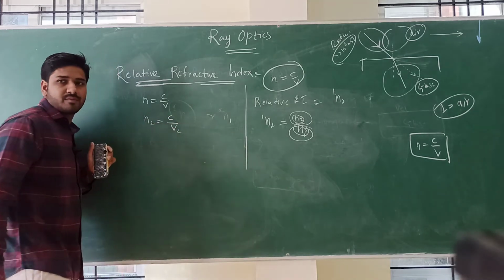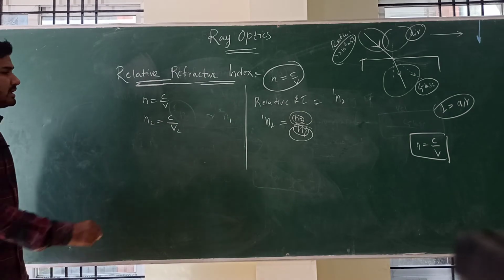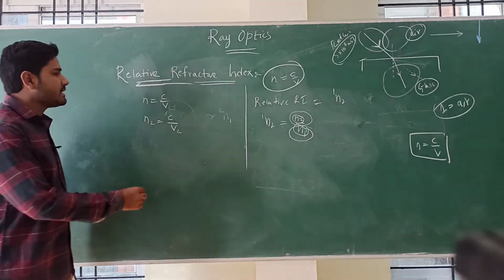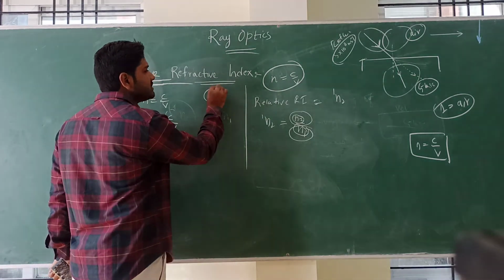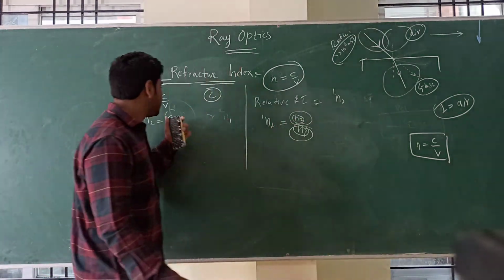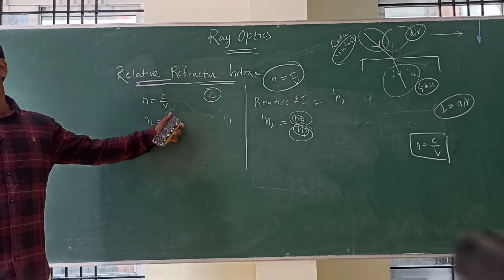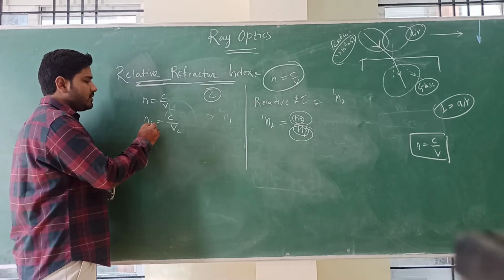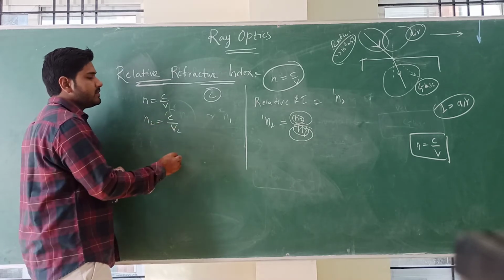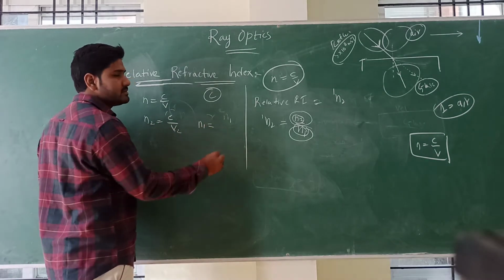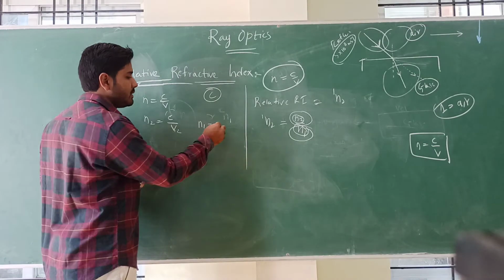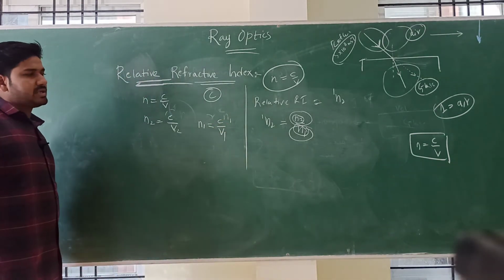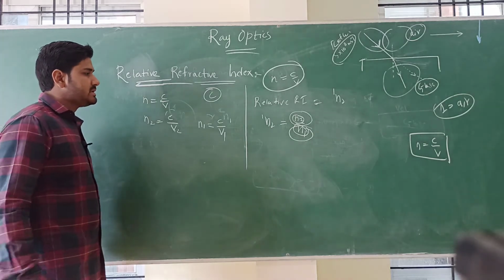You may ask why I didn't write c2. Because c will be the same, since c is nothing but the speed of light in vacuum. So c is c, no need to change. So n2 is equal to c by v2 and n1 is equal to c by v1. Just substitute here.